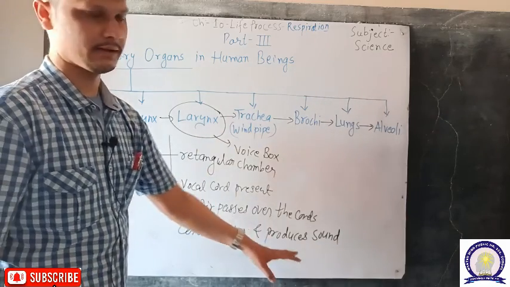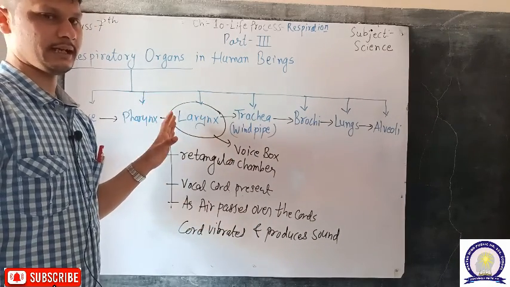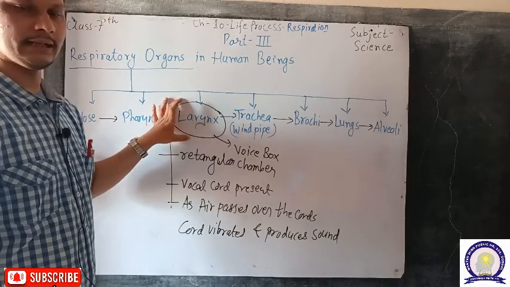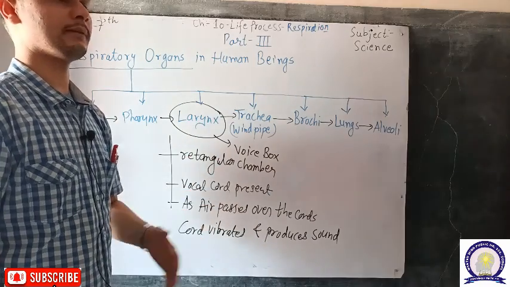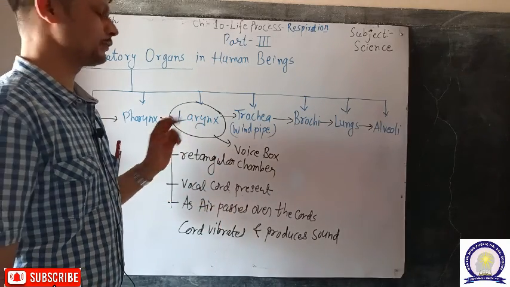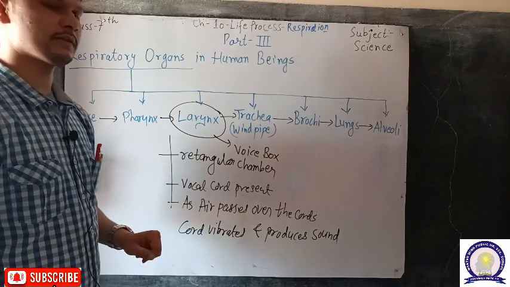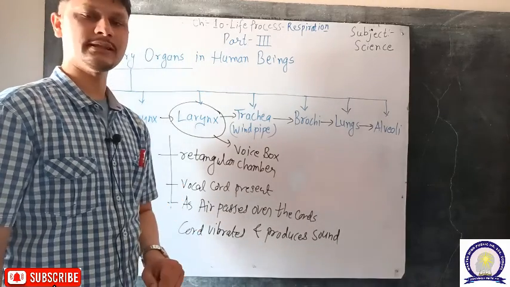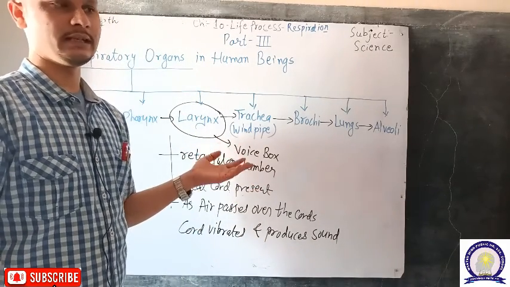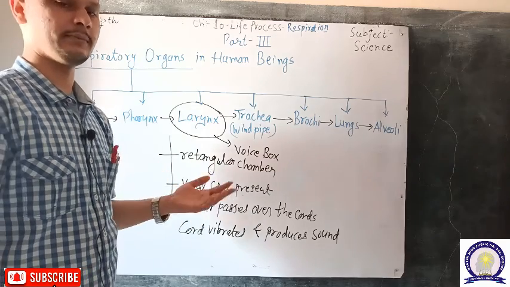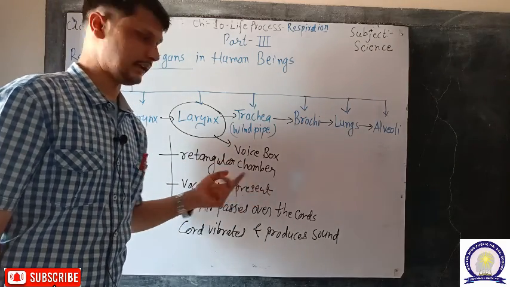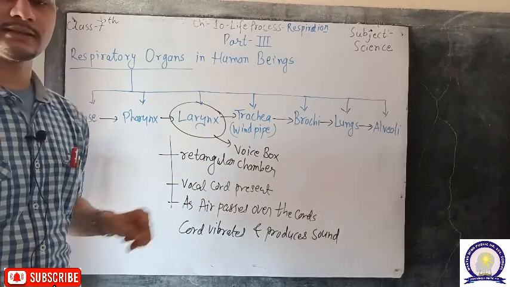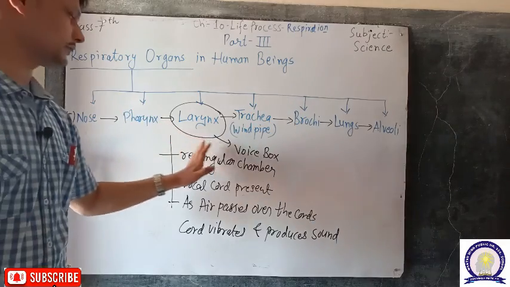the sound is produced. So, mainly how we are able to speak: the actual voice is produced inside the larynx with the help of air that is blown out from the lungs. So, whenever we blow out air from the lungs through the larynx, it causes the vibration of the vocal cords, and that leads to the production of sound. And with the help of the tongue, cheeks and various parts of the oral cavity, we are able to produce words and letters, and whatever we are saying is also produced with the help of these organs. So, the larynx is also called the voice box.